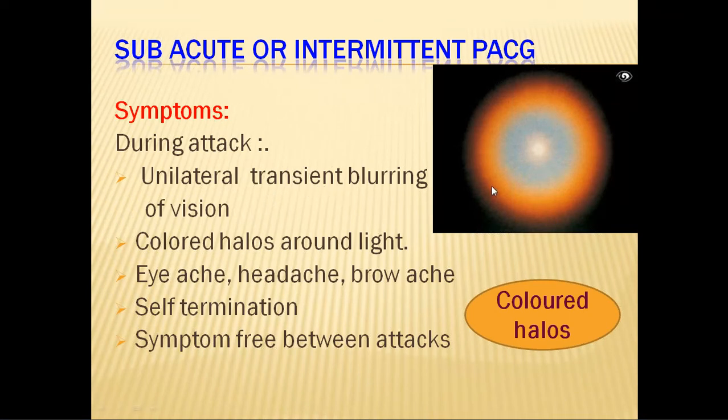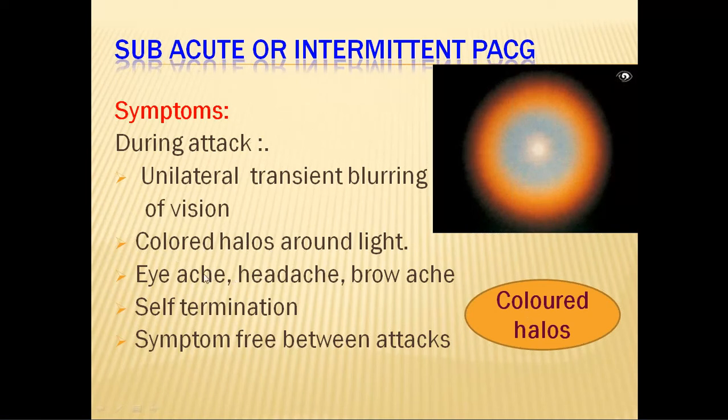Or the patient can complain of colored halos. Colored halos means if they look at a light, there will be splitting of the white light into all its 7 component colors. This is one of the most important clinching symptoms of your angle closure attack.